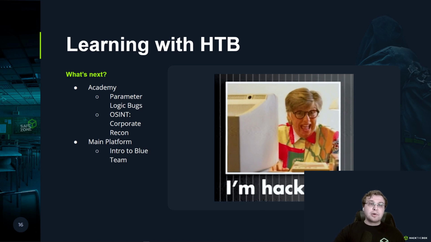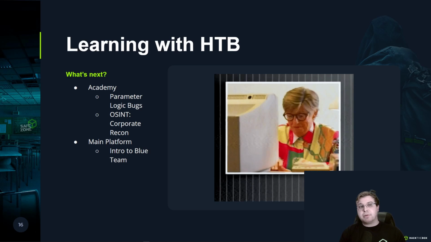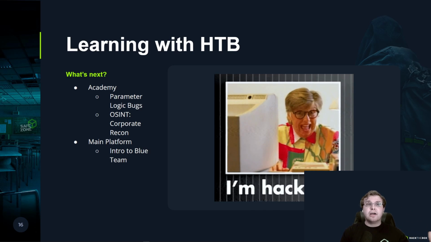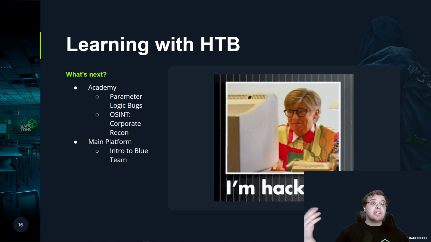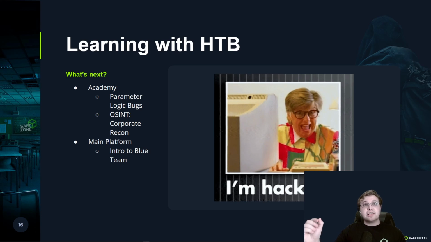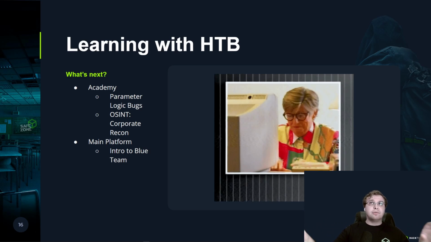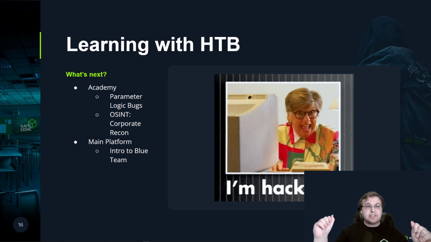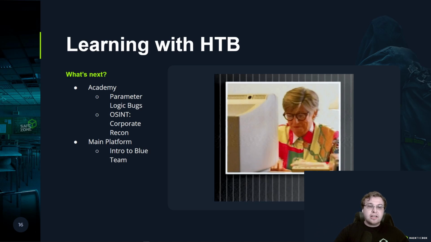One honorable mention that's not here: I've mentioned bug bounties quite a bit. Having an understanding of bug bounties, there is a full module, actually a full path on Academy that you can do for this that will teach you to become a bug bounty hunter. You can actually get a certificate for this. That is something that I highly recommend doing. It's not as directly related to this, but it'll teach you how to handle these bugs. Now, don't be afraid looking at these bug bounties. It's certainly something you can get into, and definitely consider doing your own research on this.